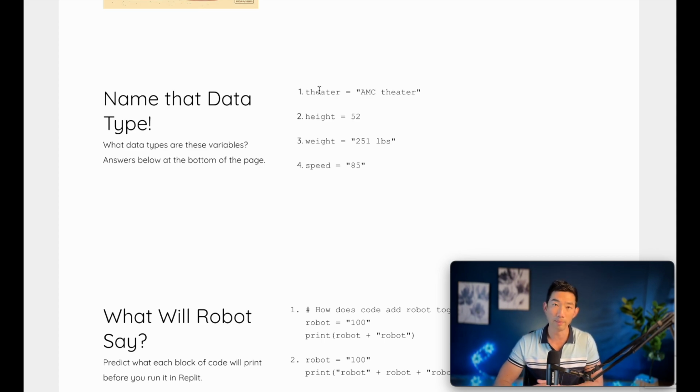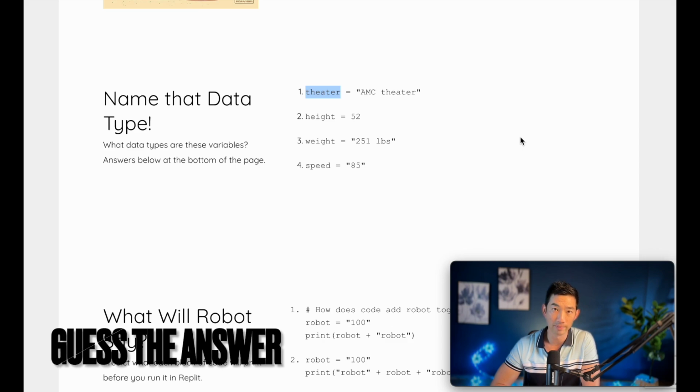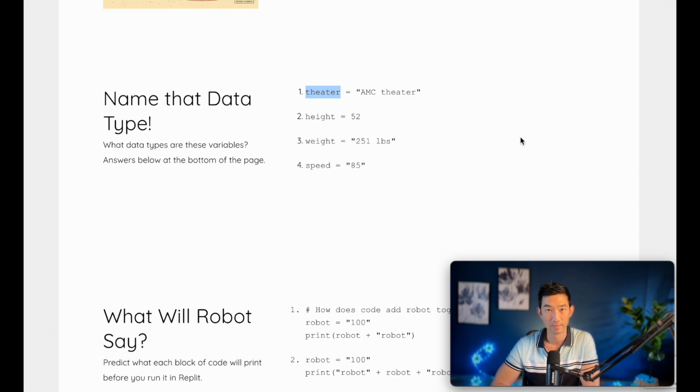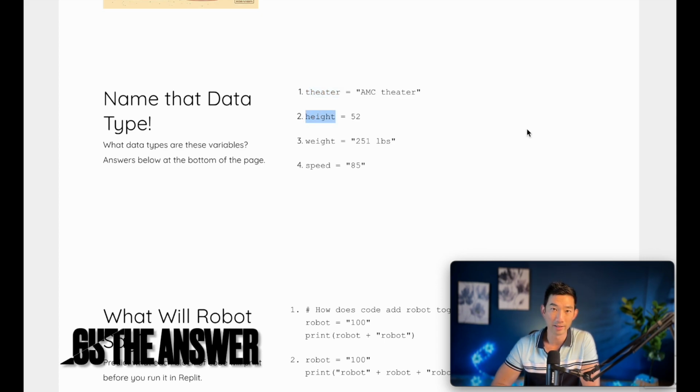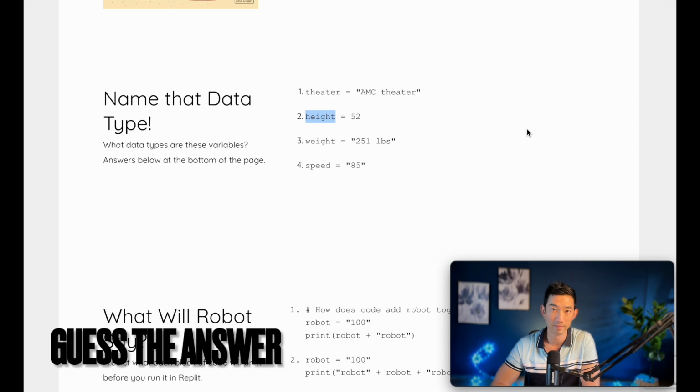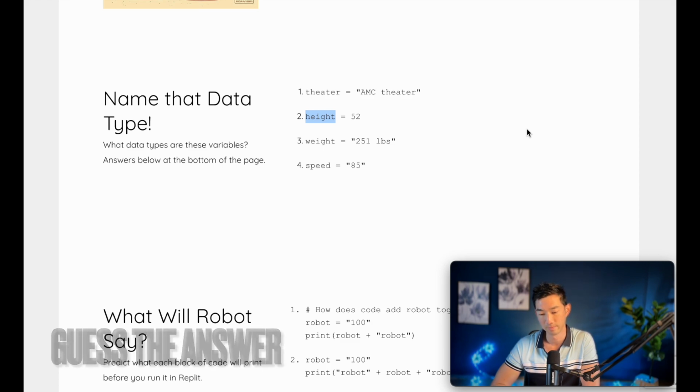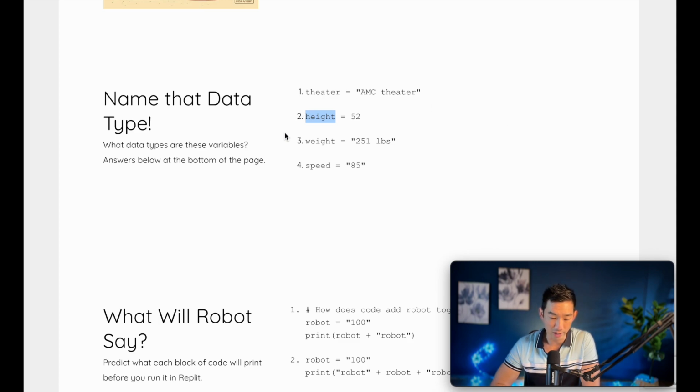I want you to tell me what data type theater is. It's a string. Did you get that right? All right, now how about height? That's an integer.